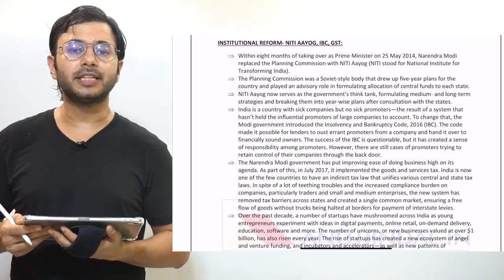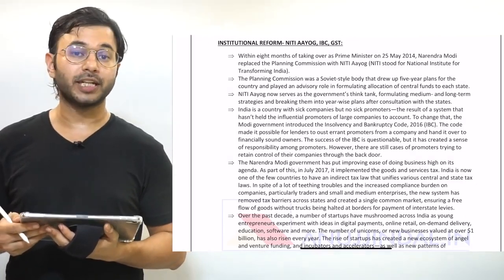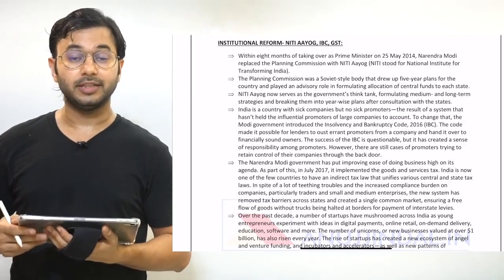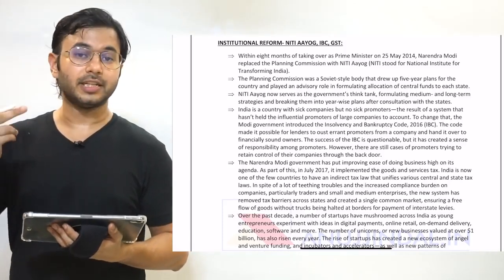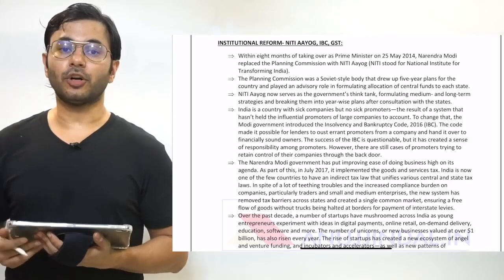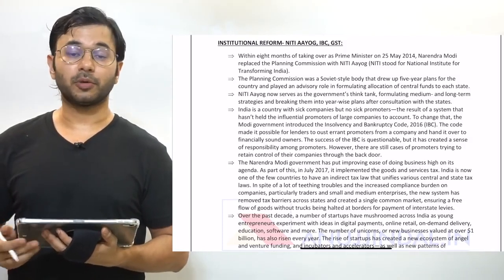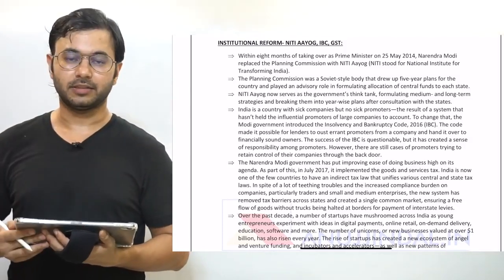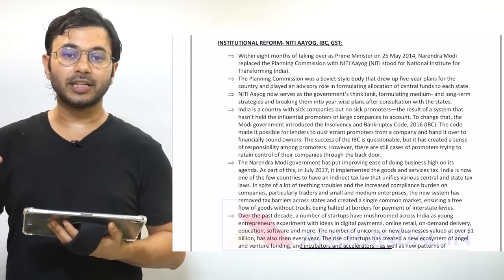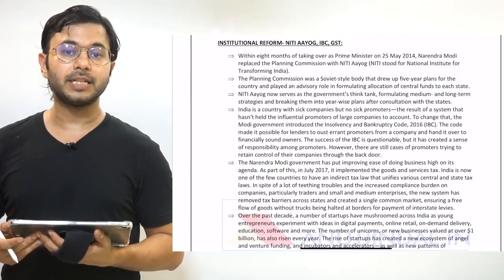What are the major institutional and structural reforms which India is still undergoing? GST, IBC, Niti Aayog. These are the three main contributions of the Modi government from 2014 to 2019. Under GST, the indirect tax structure of India has completely been overhauled. Under IBC, banks' finances have been given more importance. And under Niti Aayog, ease of doing business is taking the front seat.